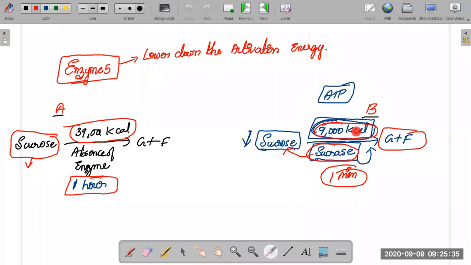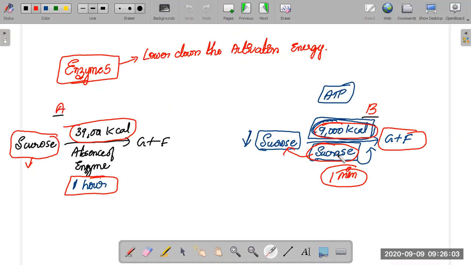Enzymes are the bosses. They are lowering down the activation energy so that the sucrose molecule can be easily broken down into glucose and fructose. Not only this reaction, but every reaction requires enzymes, and those enzymes beautifully lower the activation energy such that we require a lower amount of energy in kilocalories so that they can undergo reactions. Very simple. Just understand what the energy barrier is.